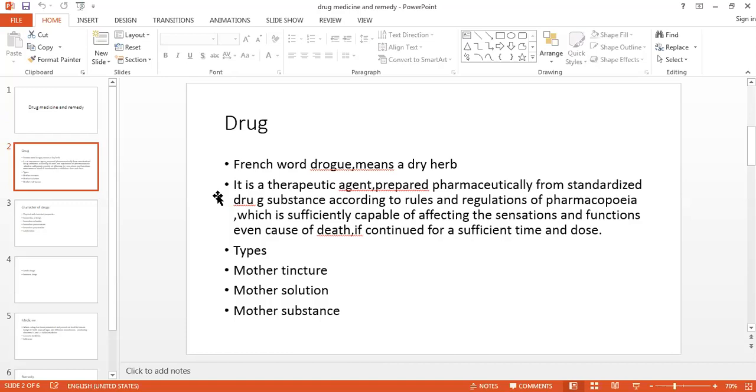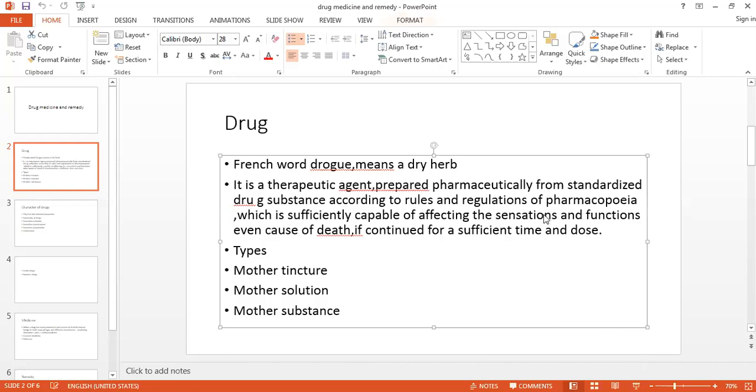So you have to write down the gentium, bacteria, all the medicines which pathologically act especially on the liver. That is nothing but the therapeutic. So this is a therapeutic agent. That means the drug which will act on the particular system of the body, prepared pharmaceutically. Pharmaceutically means according to all the norms of your pharmacopoeia, from standardized drug substance.